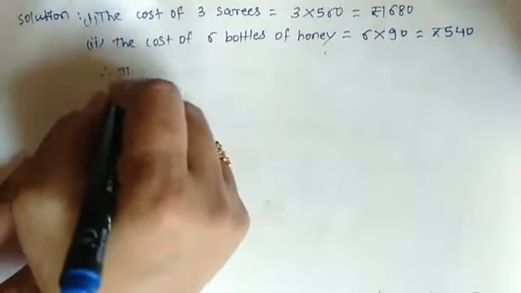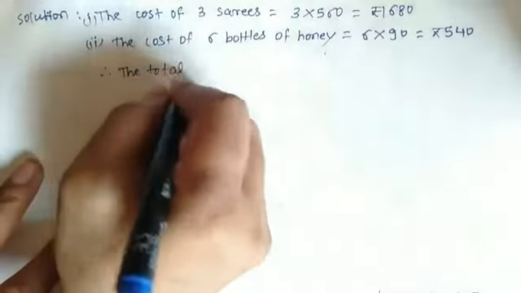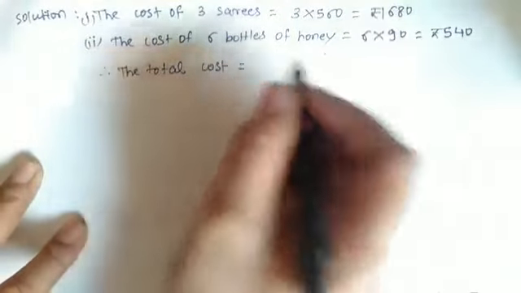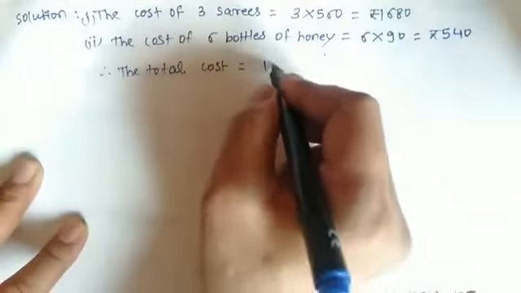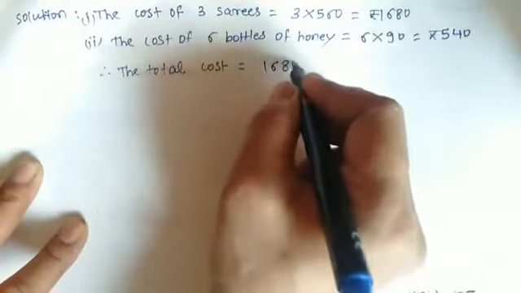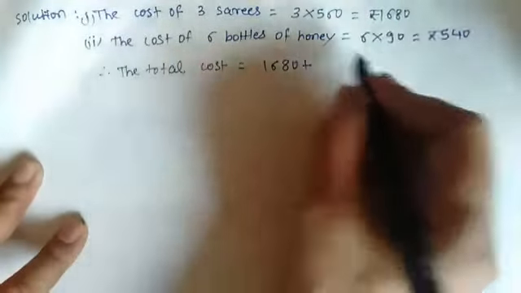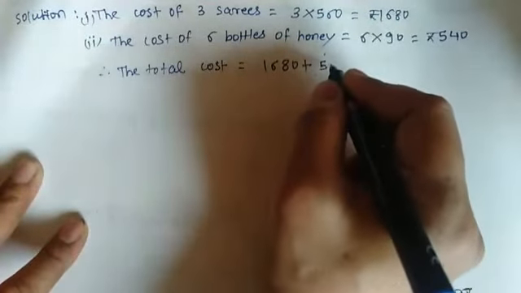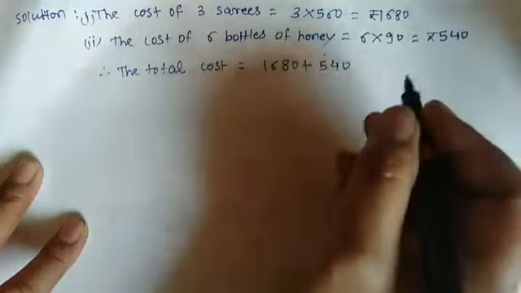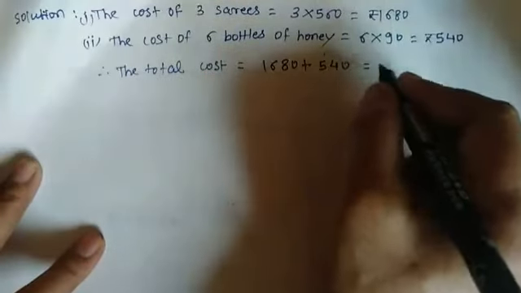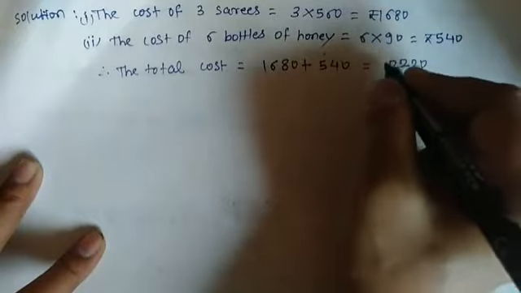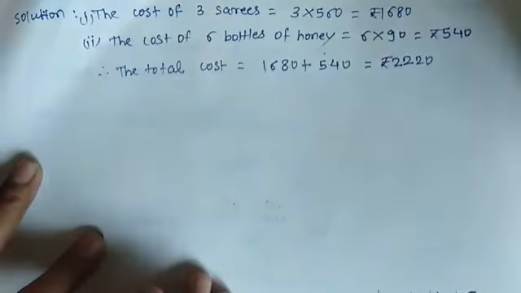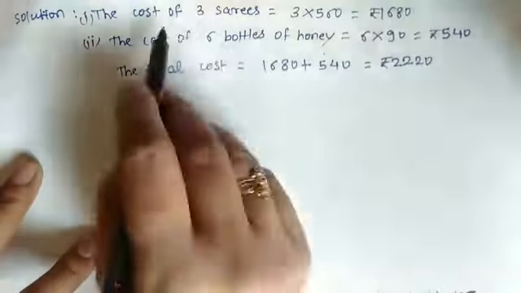So total cost is equal to cost of sarees, that is 1680 plus cost of 6 bottles is 540. So this is the 2220 rupees. Now we got the total cost of purchasing item.